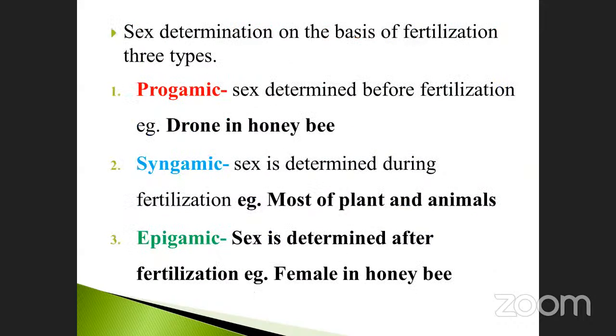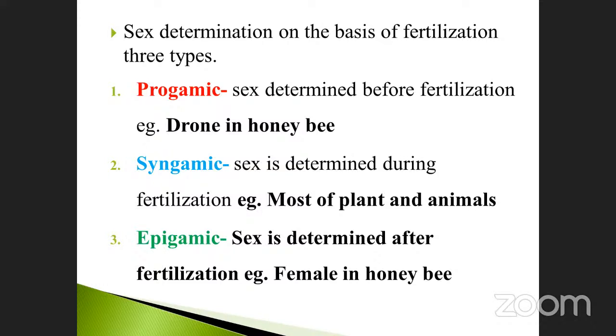What is the next slide? Sex determination on the basis of fertilization. According to fertilization, the determination is concluded, isn't it? I already told you: before fertilization, after fertilization, those things we also discuss. Sometimes they may ask the question. See here, there are 3 types that have been reported. After many observations, they have reported 3 types.